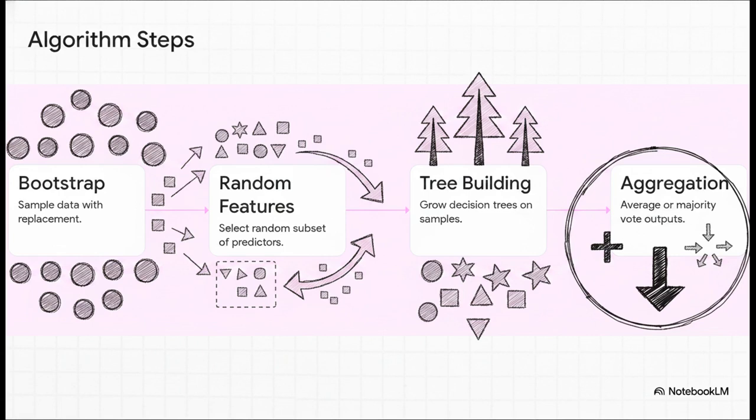When building the trees in step 3, the algorithm doesn't even look at all the available variables to make a split. Nope, it only looks at a random subset of features. Finally, in step 4, it aggregates all those individual tree predictions through a majority vote or an average.